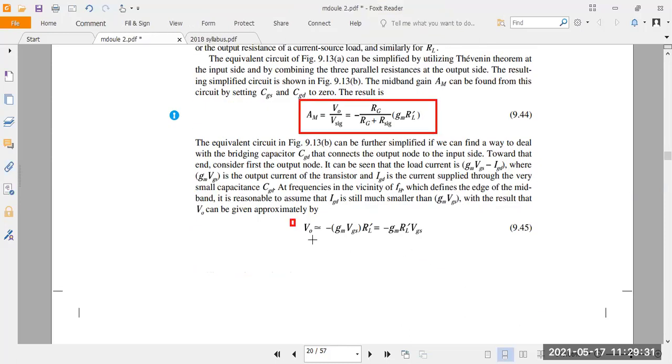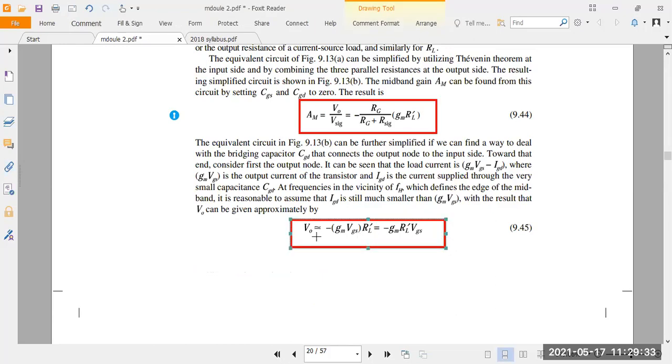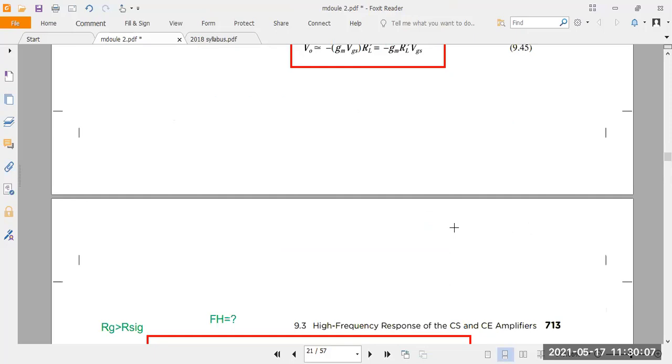After that, you find out the output voltage. Express the output voltage in terms of I into R, output current multiplied by the output resistance. What is output current here? Drain current. What is the drain current equation? gm into VGS. What is output resistance here? That is RL dash, the total output resistance. So V naught is equal to minus I into RL dash, and I is gm into VGS. Next, arrange the equation like this: minus gm into RL dash into VGS. This is for the first equation, and this is for the second equation.